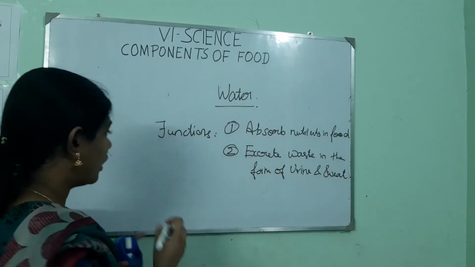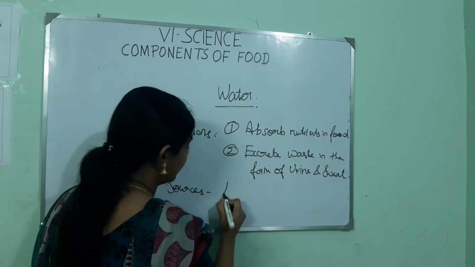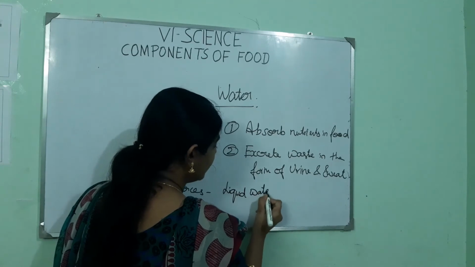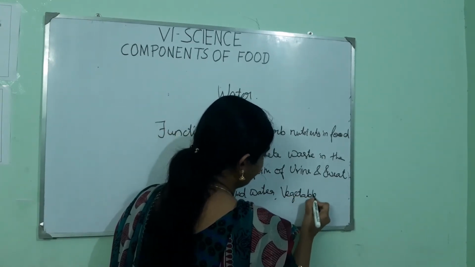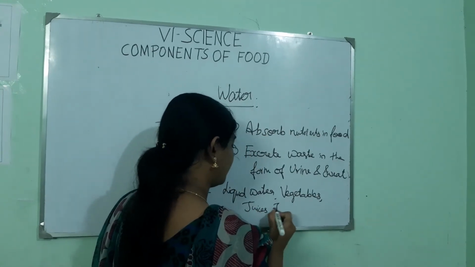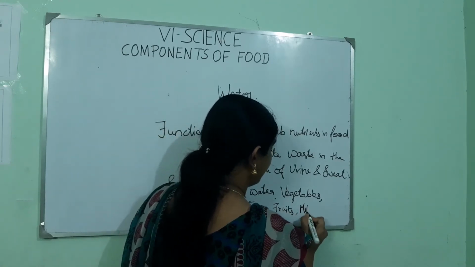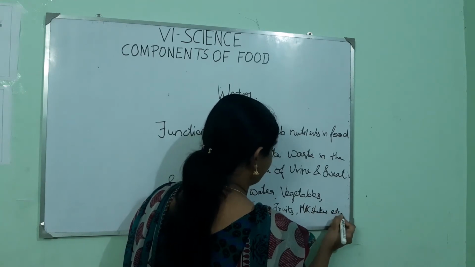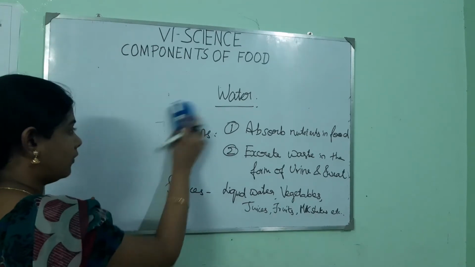The sources of water are: you can take it as plain liquid water, and even in some vegetables, juices, fruits, milkshakes, etc. So these are all the components of food.